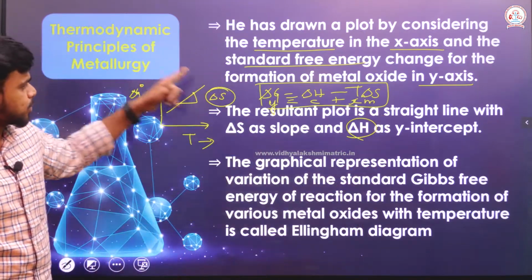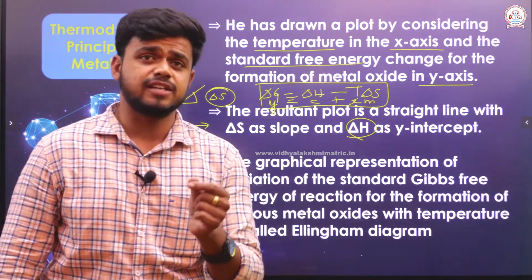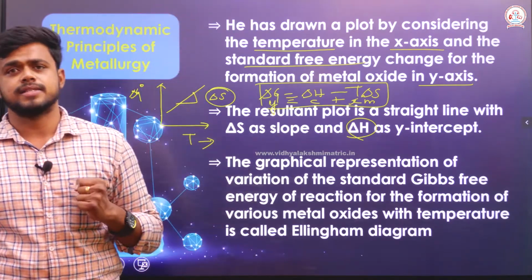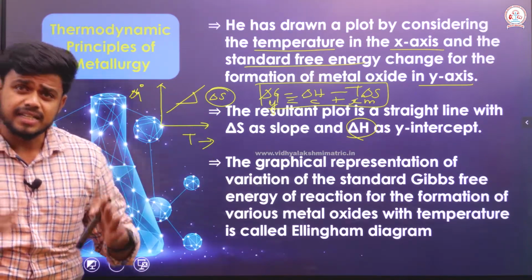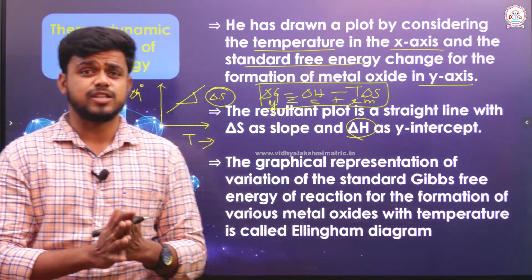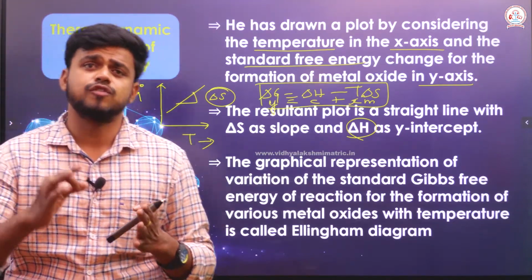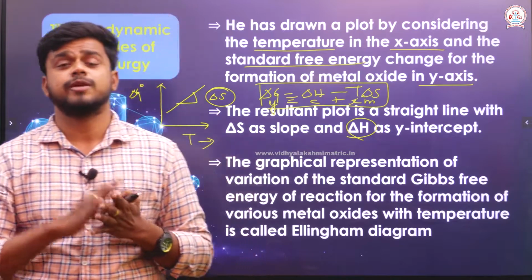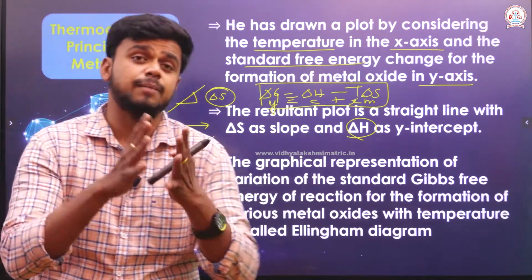So, he was able to plot a graph in which temperature is taken on the x-axis and standard free energy on the y-axis. This graph relates the variation of standard free energy change for the formation of various metal oxides with respect to temperature, and it is called the Ellingham diagram.